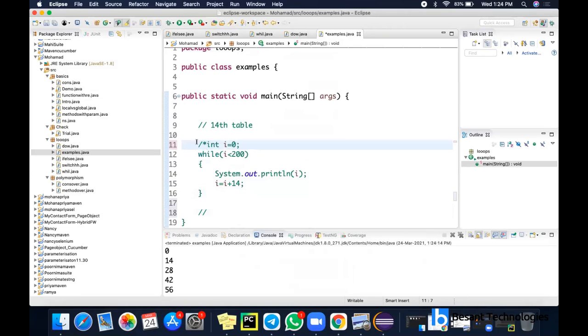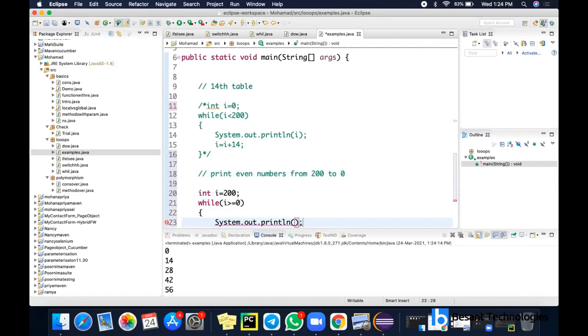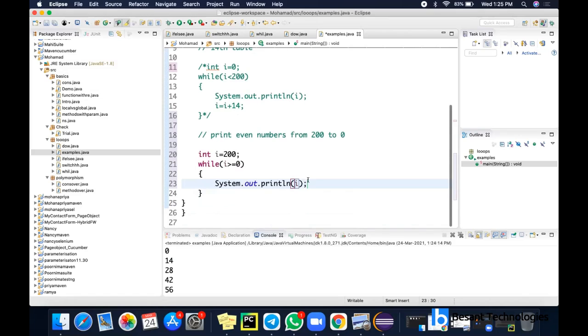I'll just comment these lines. Let's say you want to print even numbers from 200 to 0. Let's see how to do that. Here the initial value is 200. I have to give while I greater than or equal to 0, because I want to include 0. And here I am going to print the I value, and I have to decrement the value. So I equal to I minus 2.